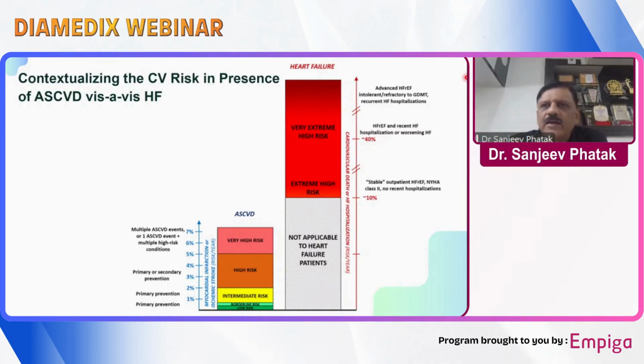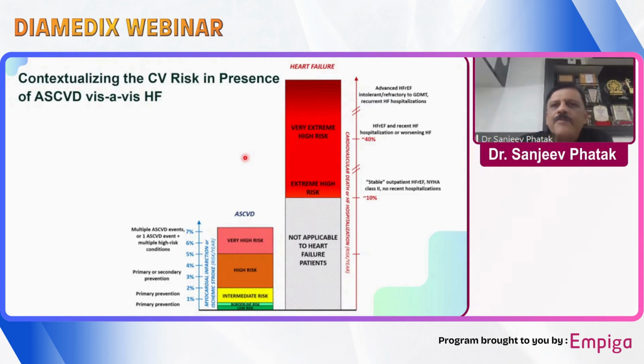Which means that if the patient is taking multiple guideline-based therapies for heart failure and still not responding, his risk of dying in the next 12 months remains very, very high compared to the ASCVD event rate, where you can do a lot of other things, including intervention, to save the patient's life.